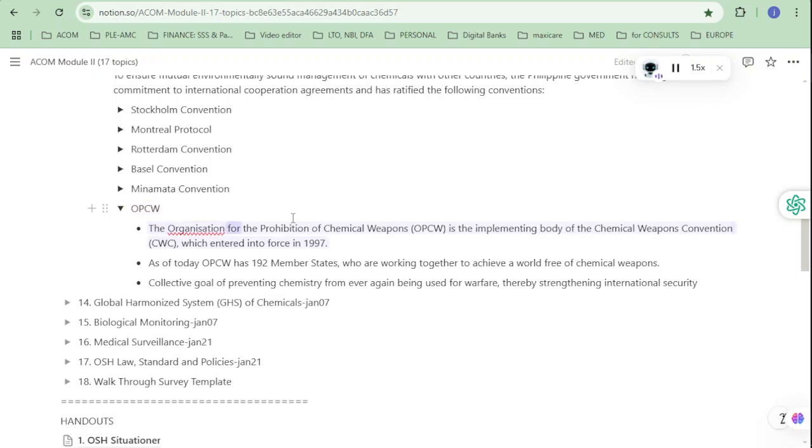OPCW. The Organization for the Prohibition of Chemical Weapons, OPCW, is the implementing body of the Chemical Weapons Convention, CWC, which entered into force in 1997. As of today, OPCW has 192 member states, who are working together to achieve a world free of chemical weapons. Collective goal of preventing chemistry from ever again being used for warfare, thereby strengthening international security.